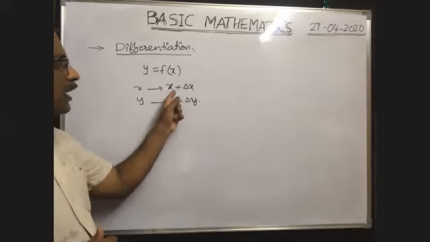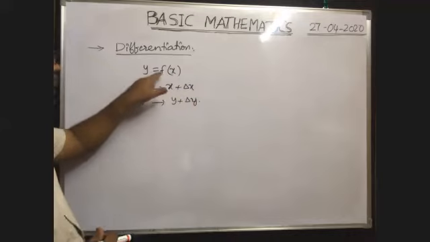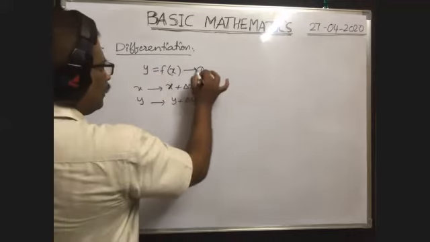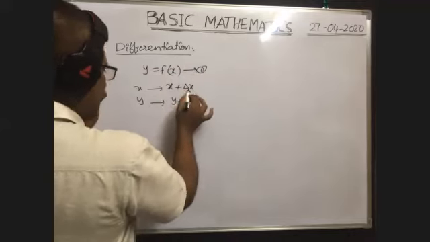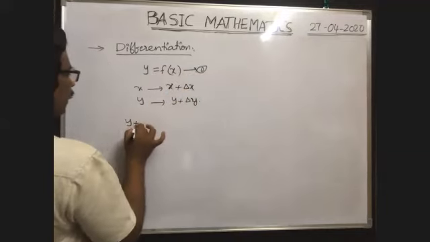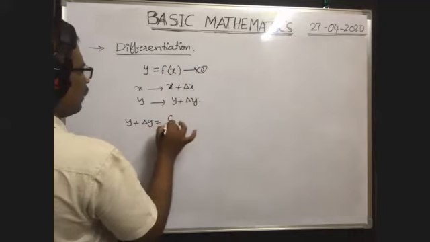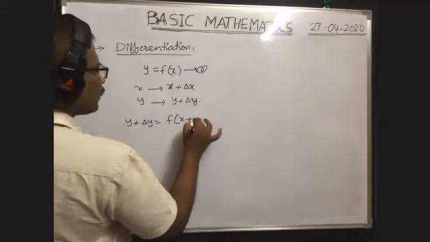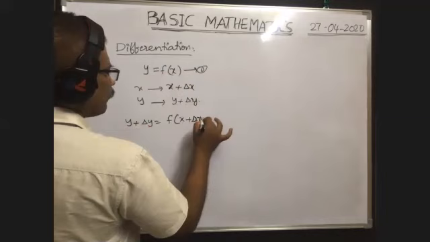That's why in this equation 1, instead of x, you substitute x plus delta x, and instead of y, you write this. So y plus delta y is equal to f of x plus delta x.